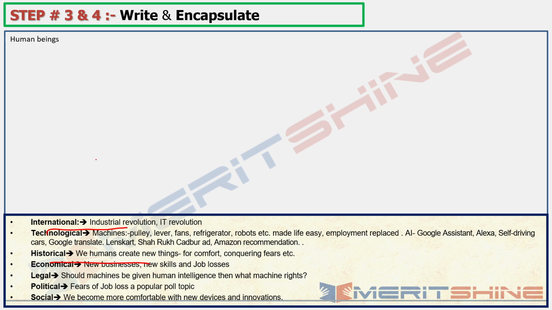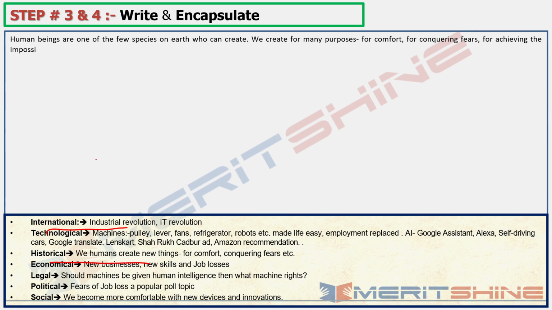Human beings are one of the few species on earth who can create. Okay, this is the simple one-liner to start with, and I took that from historical. And why do we create? We create for many purposes. For comfort, for conquering fears, these are the things that I had already listed. For achieving the impossible, okay, right, etc.